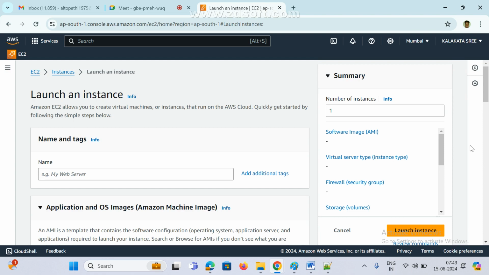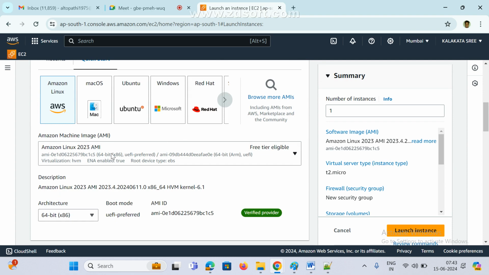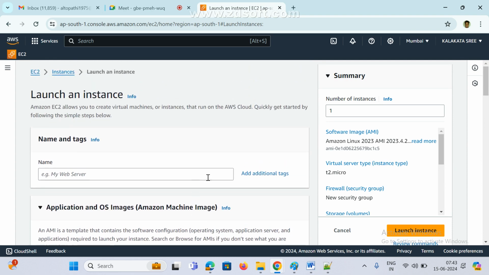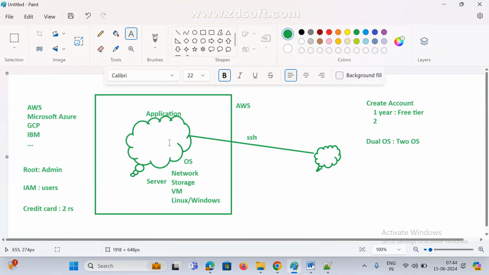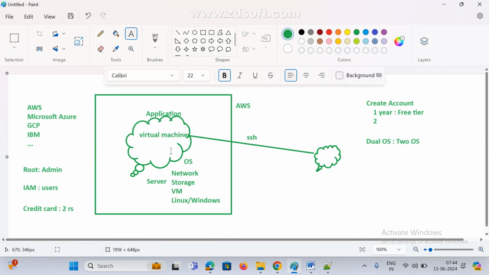If we click on launch instance, now this is very, very important. In interviews also, most people ask a few questions here, so try to understand. See here, launch an instance. Amazon EC2 allows you to create a virtual machine. What am I going to do? I am going to create one virtual machine. Virtual machine means I need one server, Linux or Ubuntu, anything. One virtual machine I am going to create. See here, our instance runs on the AWS cloud.